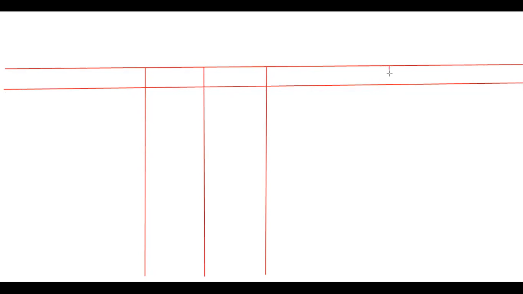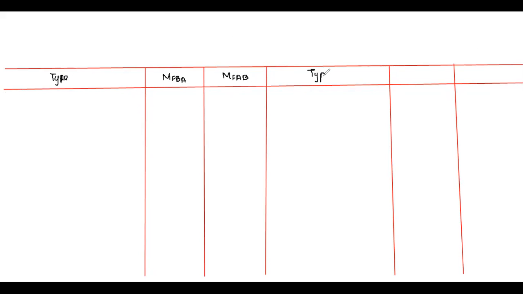Again type of loading, MFAB and MFBA. So this is type of loading, this is MFBA, MFAB. Then again type of loading, MFBA and MFAB.